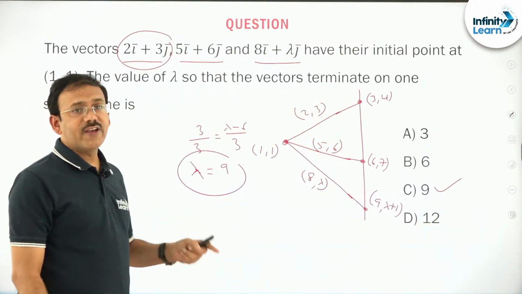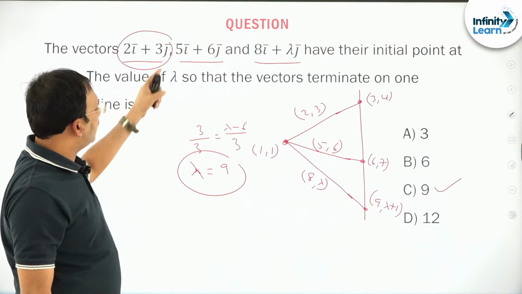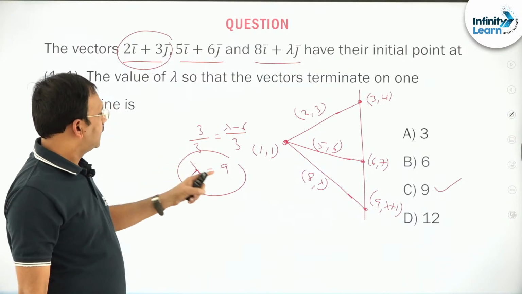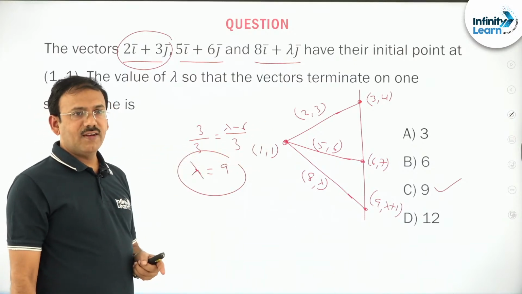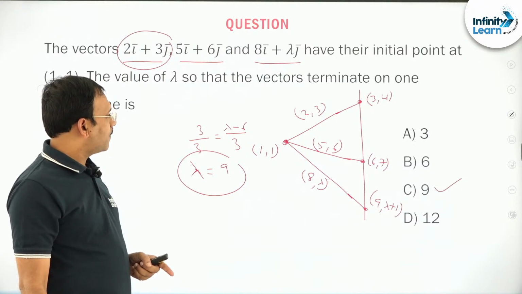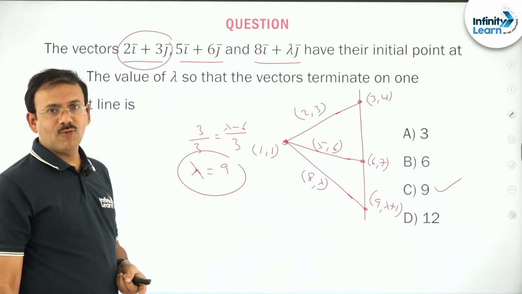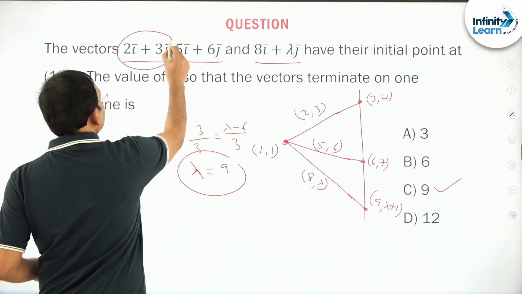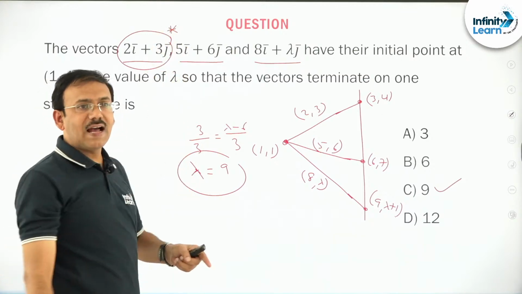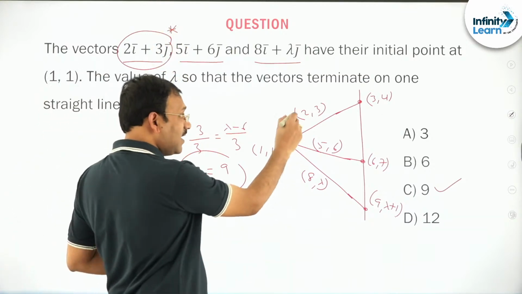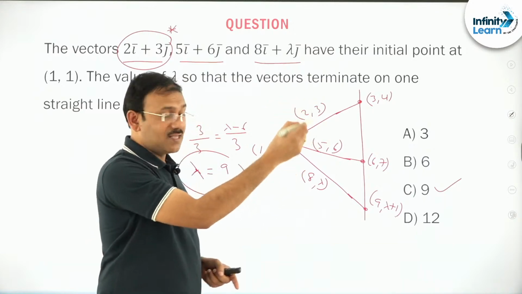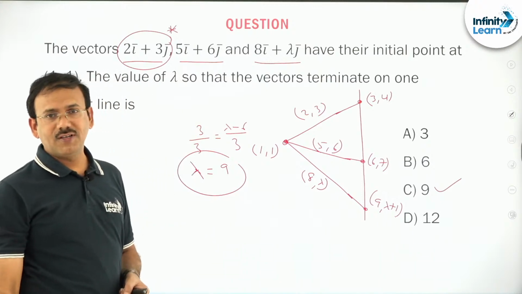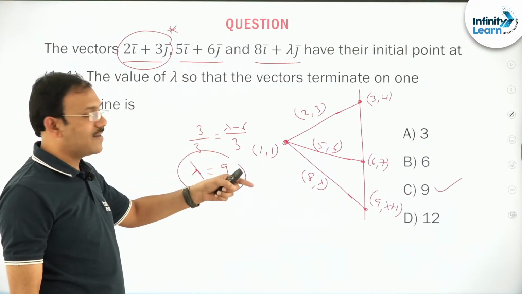The only thing that we have observed is, he has given 3 vectors, right? So the initial point is given. Even the terminating points we just require. The most important point is he has given the point or vector. Understanding that is very, very important. He said 3 vectors, initial point means it is not a point, it is a vector, so you need to find the terminal point. All the terminal points are on a line.